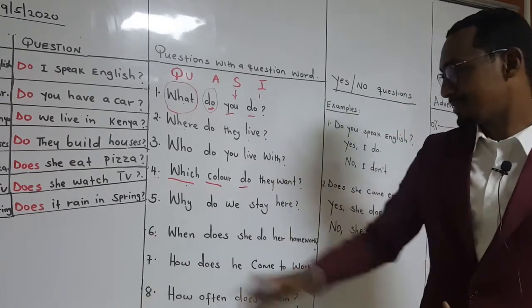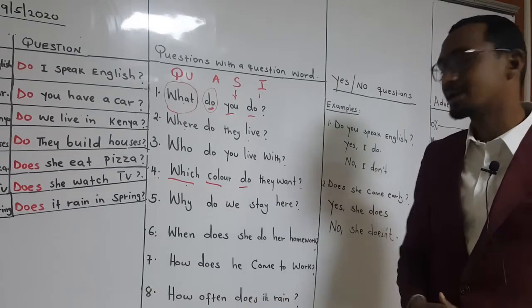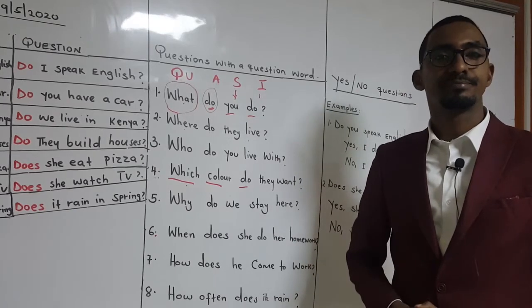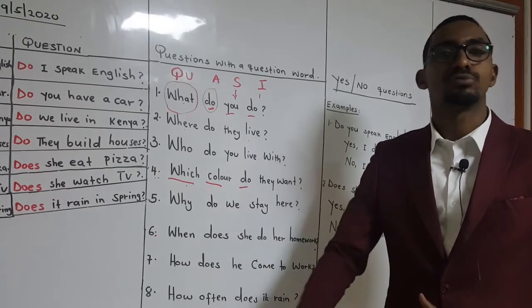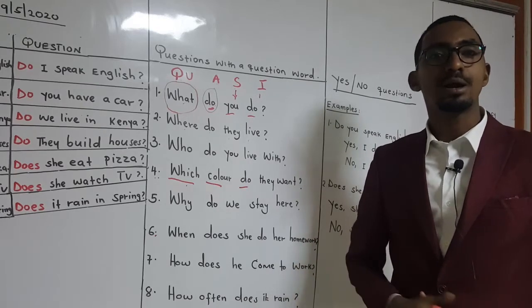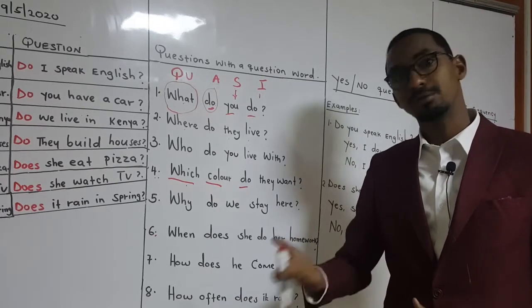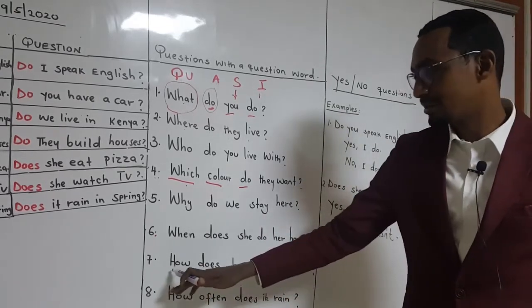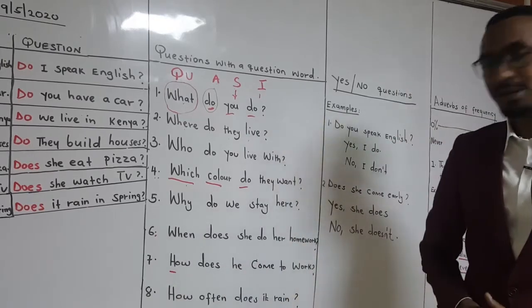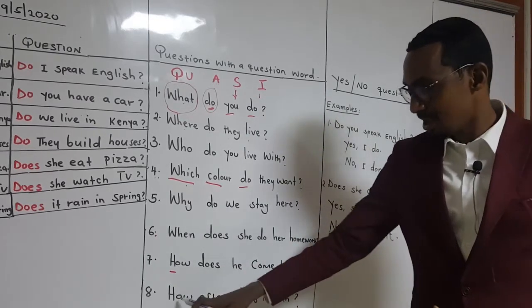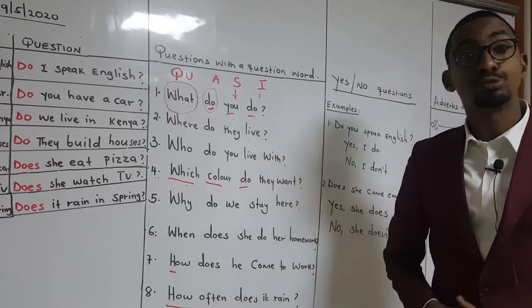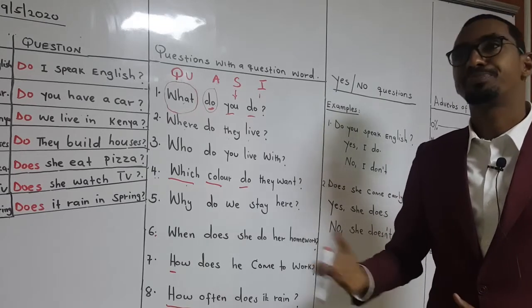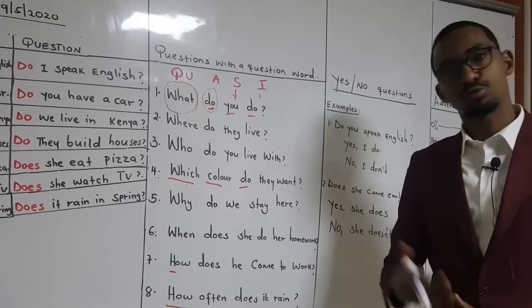Number 7, how does he come to work? How does he come to work? He comes to work on foot. He comes to work by bus or by taxi. Any form of transport. Number 8, how often does it rain? How often? So you can see here how and often are together. How often does it rain? It rains once in a week. It rains twice in a week.